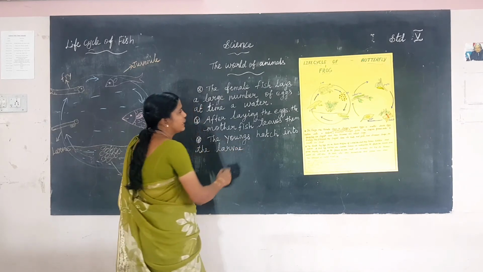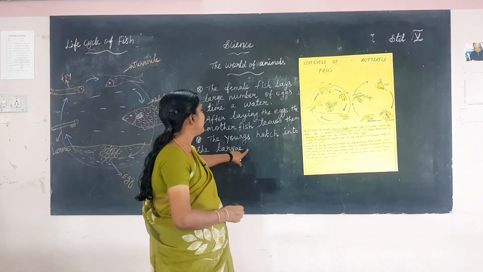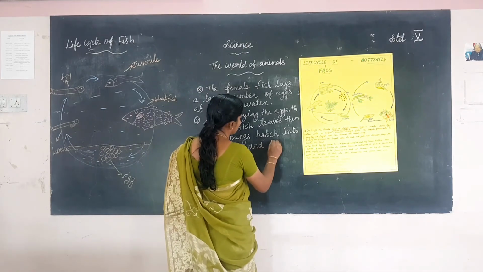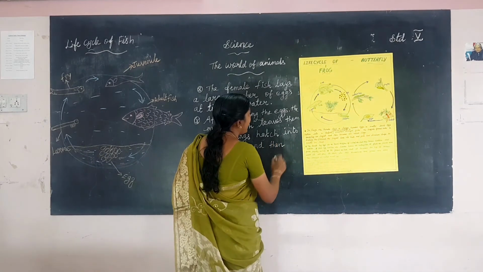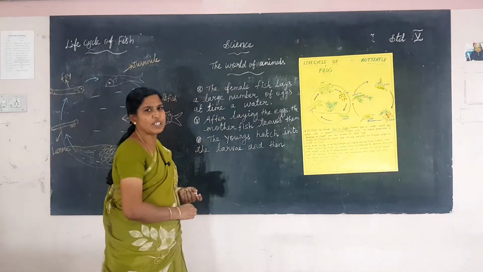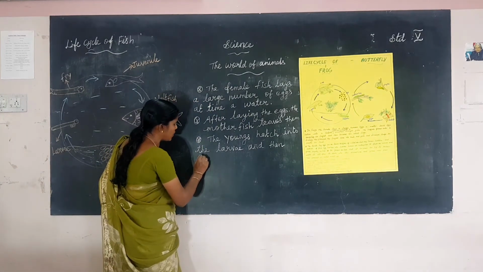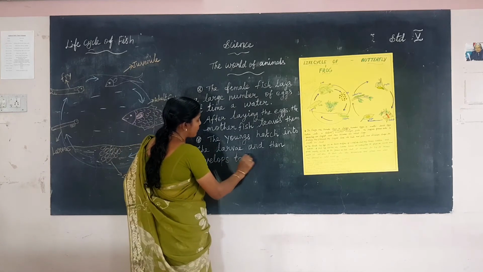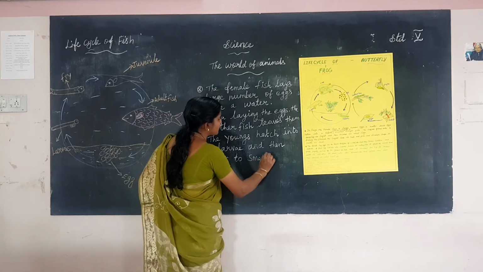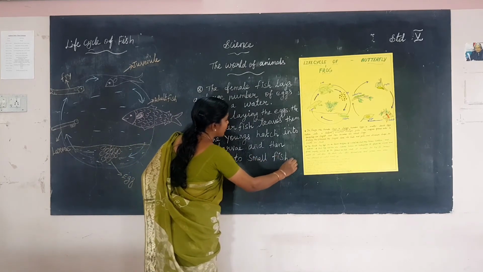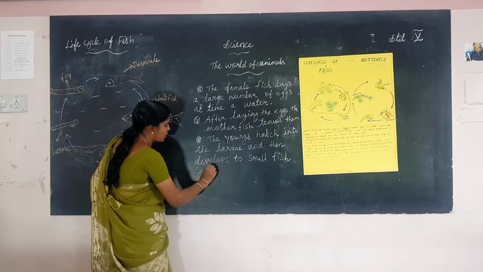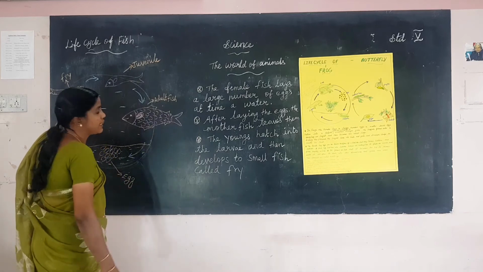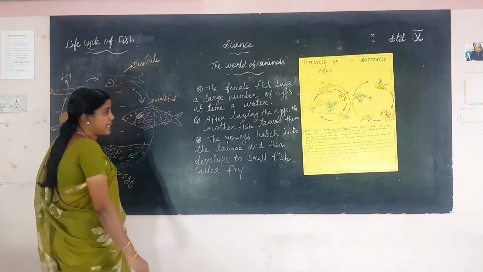The larva then develops into a small fish called fry. What stage is this, ma? The fry stage. Okay, yeah.